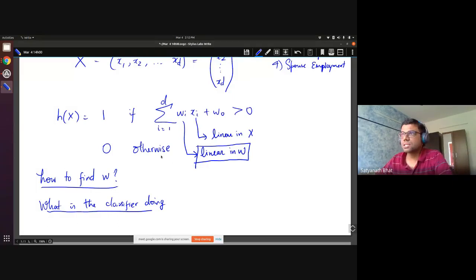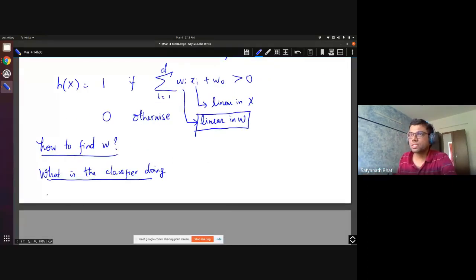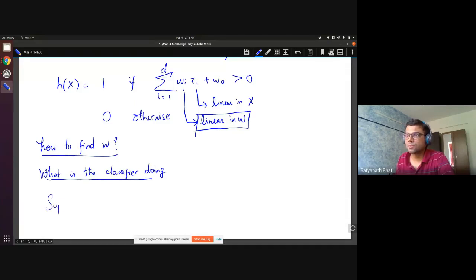For instance, suppose we do the following transformation. Suppose you create new features, phi i of x, for i equal to 1 to some other d prime.